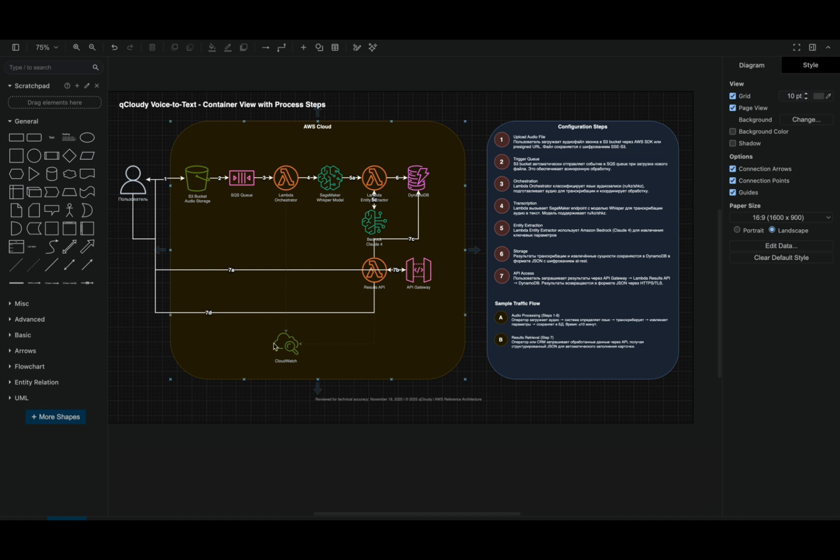Actually, you can see here the icon showing CloudWatch. It's used to track the logs of all the actions made in our workflow. So that's all that I made for the last 2 weeks, and about the last 5 weeks, I told you in the first part. Thank you for the attention.